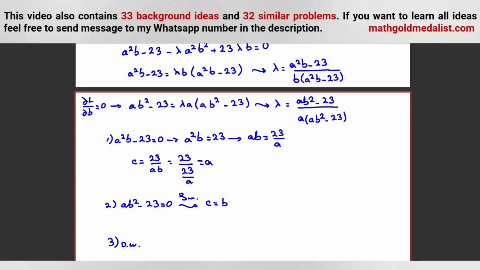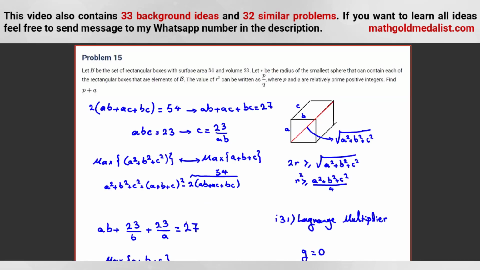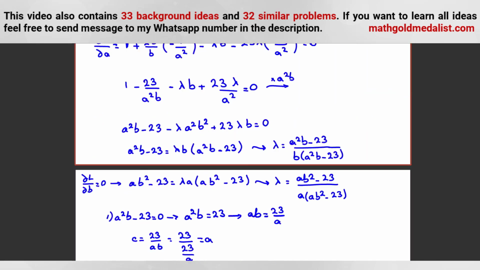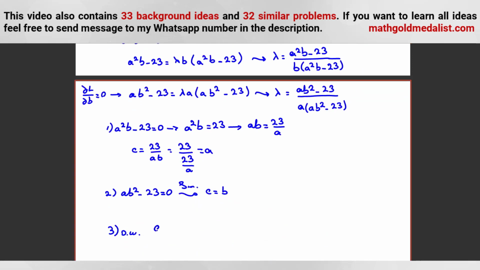Now, we know both of them are equal to lambda, so they are equal. And because they are equal, we can say what? We can say A squared B minus 23 over B times A squared B minus 23 is equal to what here? AB squared minus 23 over A times AB squared minus 23. Okay?